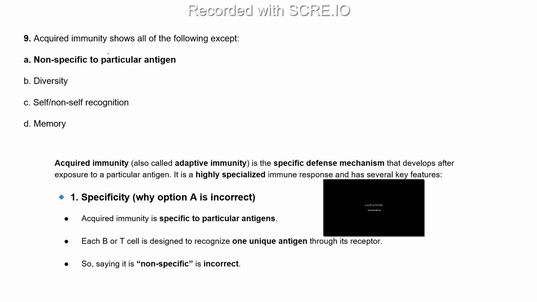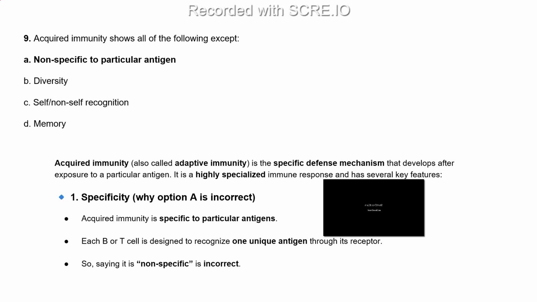antigen, acquired immunity, because our T cells and B cells will not do any non-specific reaction. They are very specific to a particular kind of pathogen. If one pathogen has a particular kind of antibody, and another pathogen comes, then a different kind of antibody will form and they'll kill that pathogen.